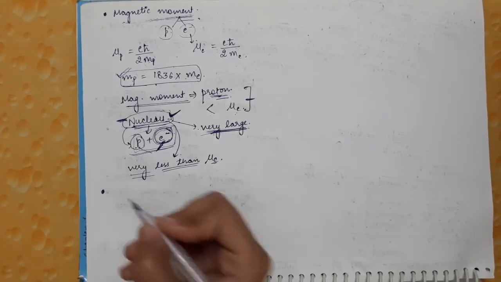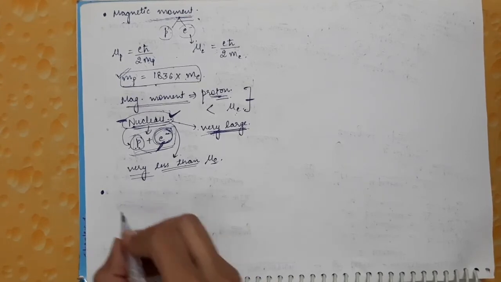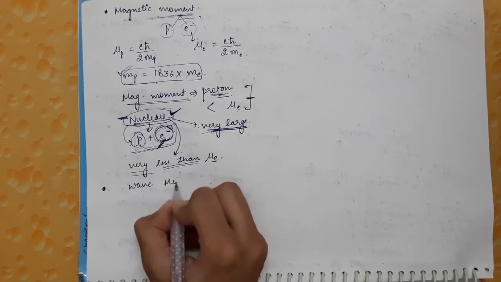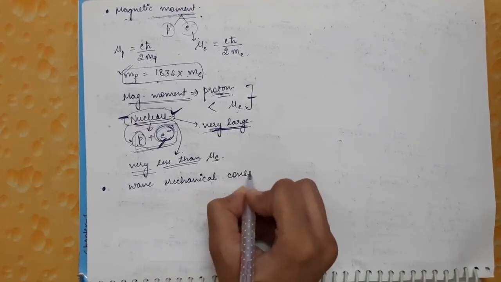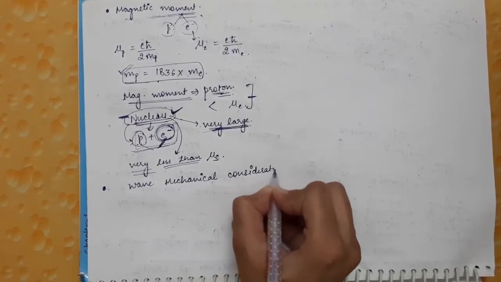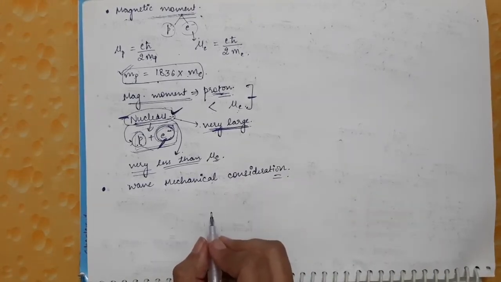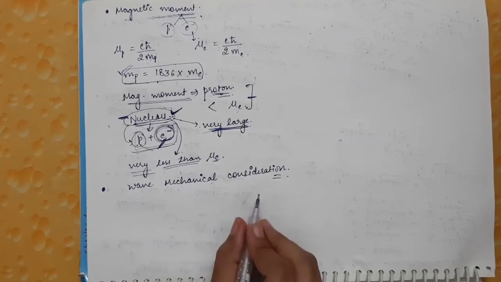The fourth contradiction was the energy of the electron inside the nucleus, which was calculated by wave mechanical consideration. Here we calculate the energy of the electron if it is present inside the nucleus.